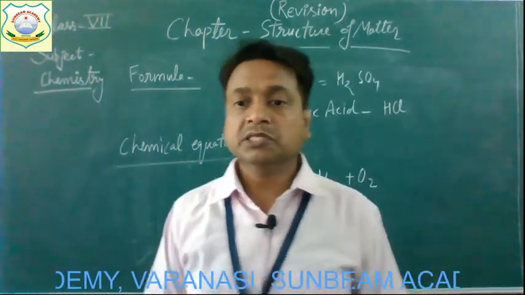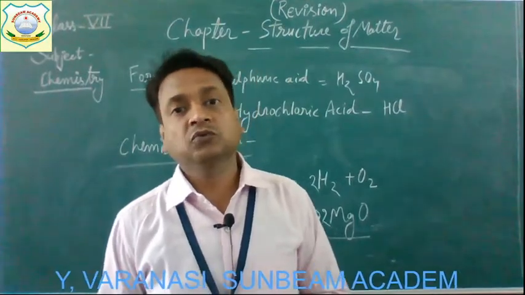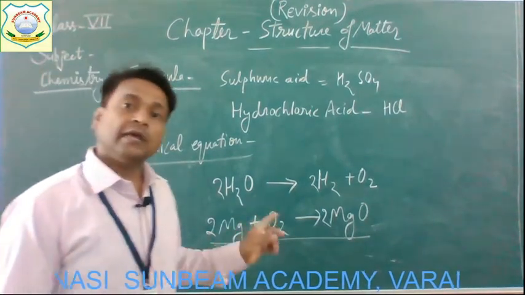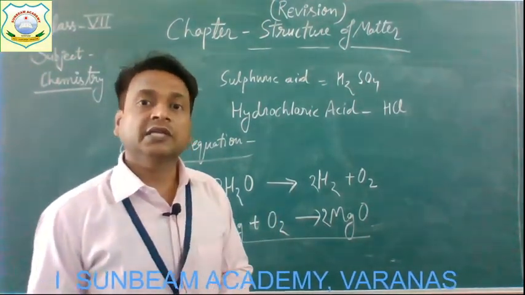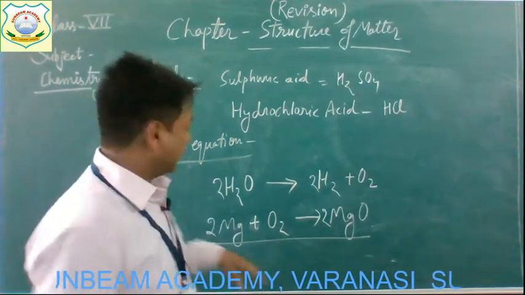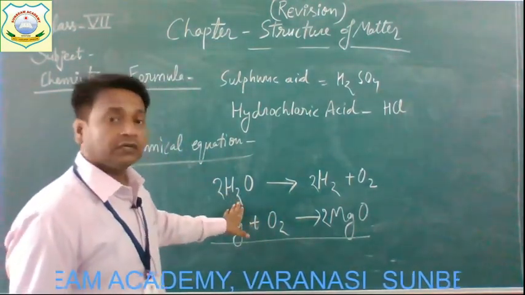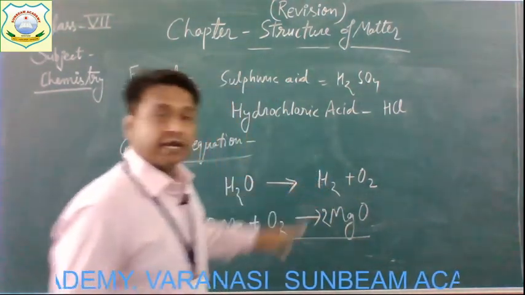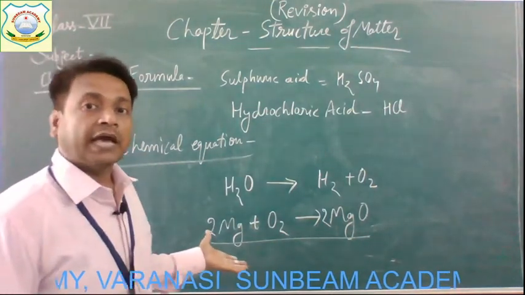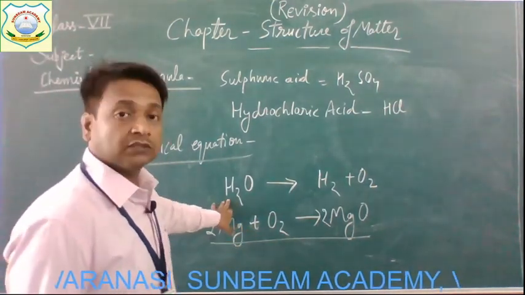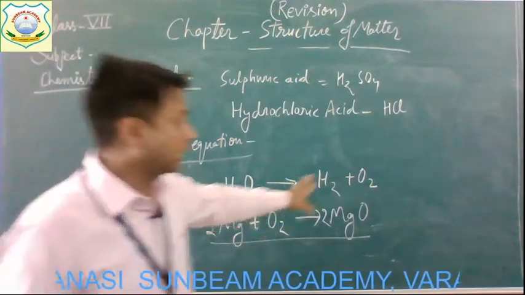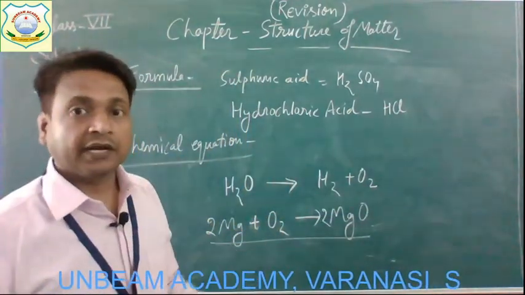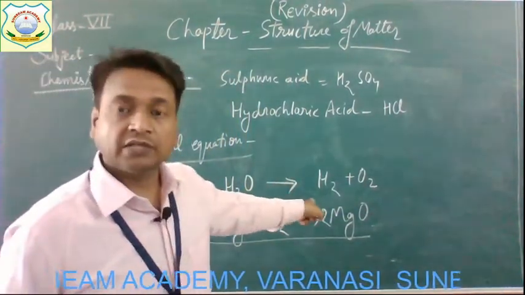And when we are going to discuss chemical equations, one more thing we have to know is that the chemical equation must be balanced. Then the equation will be considered correct. Otherwise, it will be considered incorrect. Take the example. As I have written, water is going to break into hydrogen and oxygen. If I remove this number and simply write water, whose formula is H2O, is going to break into hydrogen, that is H2, and oxygen, this statement is correct. But will this equation also be considered correct?